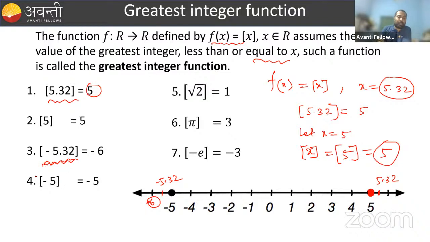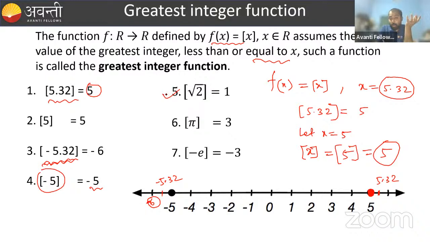Similarly, you can take the greatest integer of negative 5. The greatest integer of negative 5 is negative 5. When you are taking the greatest integer of any integer, that integer itself will come. When you are taking any other number, fractional or irrational,